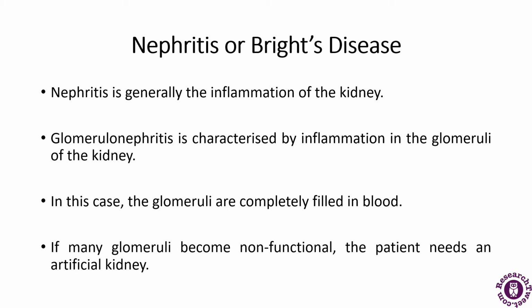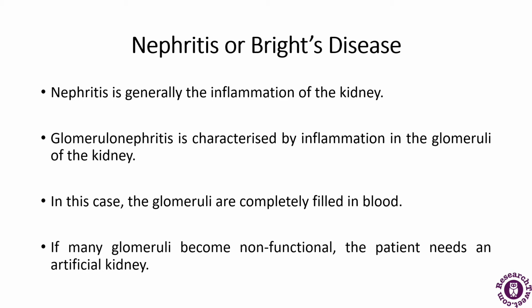Next is Bright's disease. So here what is happening? It is a disorder involving nephritis, which is generally the inflammation of the kidney. Glomerulonephritis is characterized by inflammation in the glomeruli of the kidney.